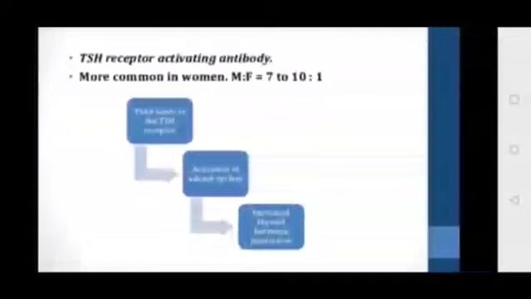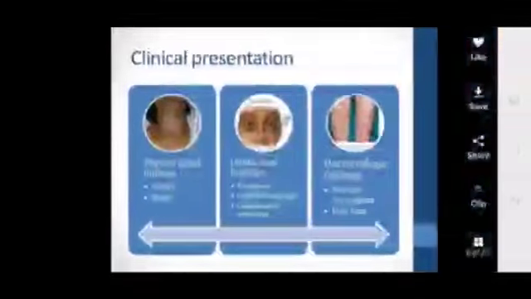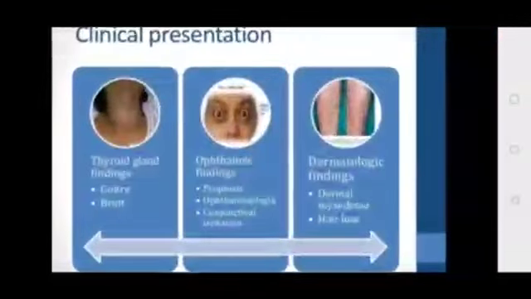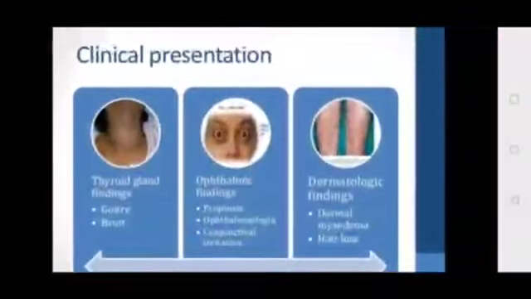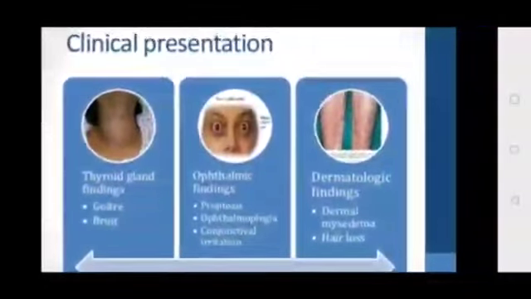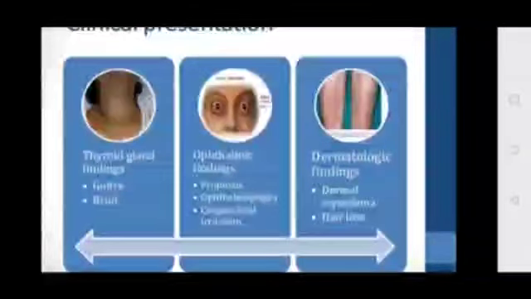Thyroid receptor antibodies are produced in Graves disease, which act on the TSH receptor on the thyroid gland. This leads to activation of adenyl cyclase, which in turn increases thyroid hormone production from the thyroid gland. What are the manifestations of Graves disease?